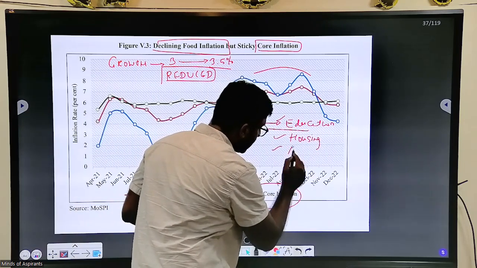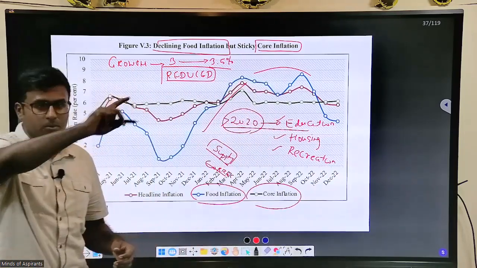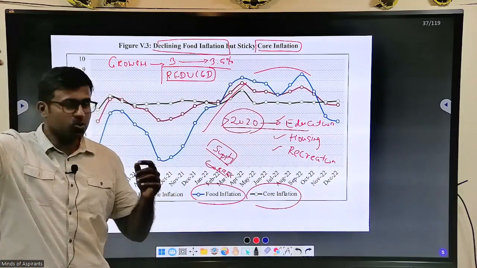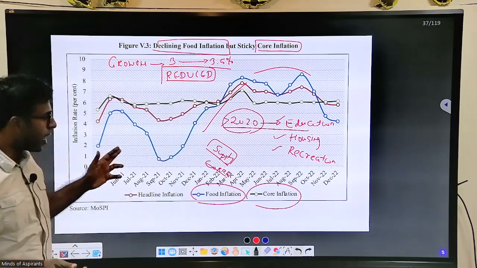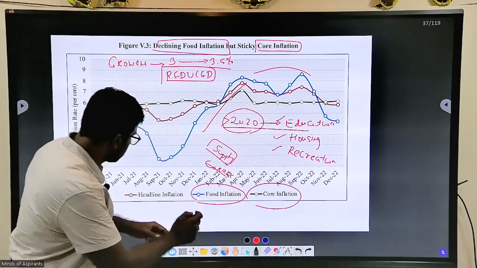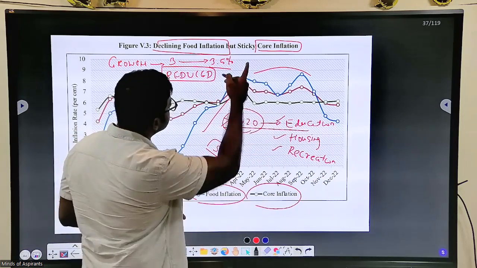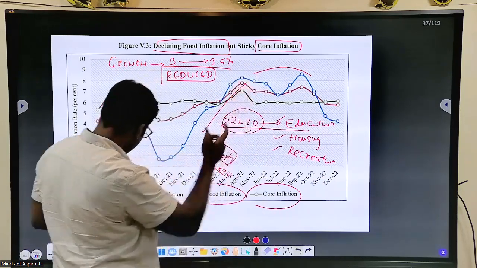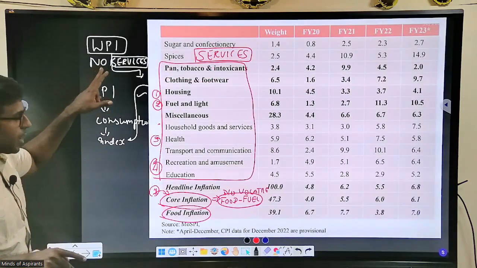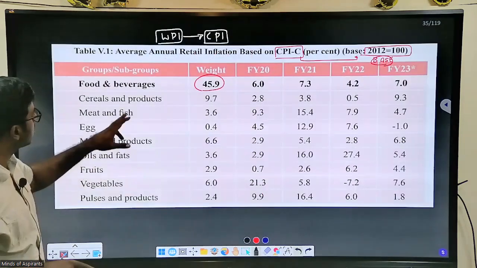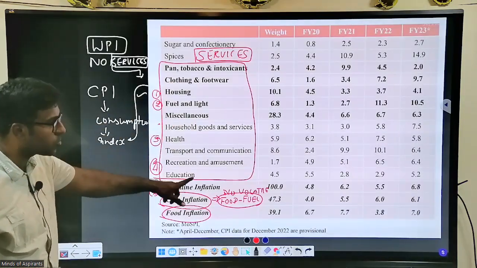After that, recreation. After Corona, you look at how different places, you are going to Bali, you are buying things. So after Corona, after 2020, why did core inflation keep on increasing? That is what the survey says. Core inflation, why is it increasing? Because food inflation, they contained it, but this they could not contain.